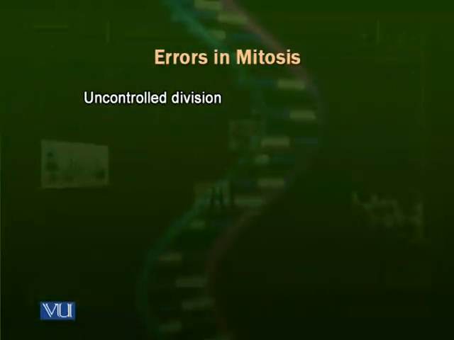There are certain types of mutations due to which the process of mitosis continues uncontrolled, and the checkpoints are not properly checking the places where they have to check whether everything is correct. The result is uncontrolled growth of cells, not in the form of normal layers of cells, but in the form of heaps.